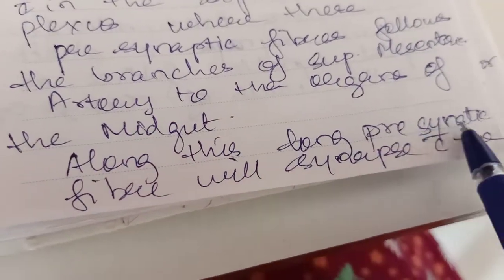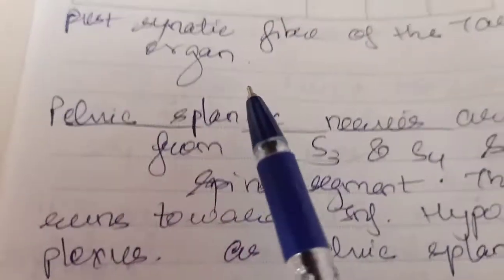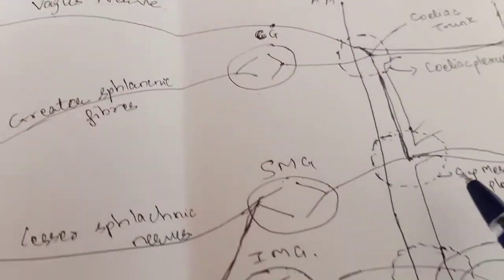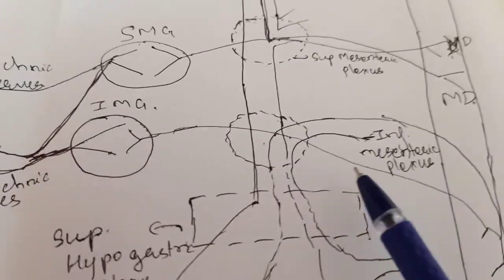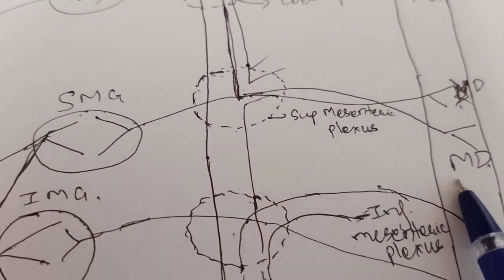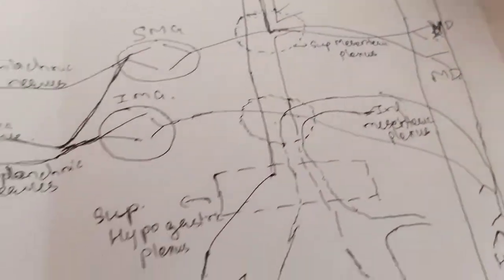Along the way this long presynaptic fiber will synapse with the postsynaptic fiber of the target organ. You understood? So this way, this will supply the midgut. Clear?